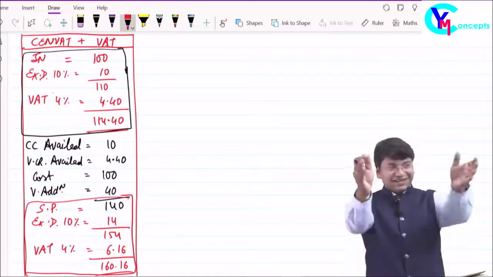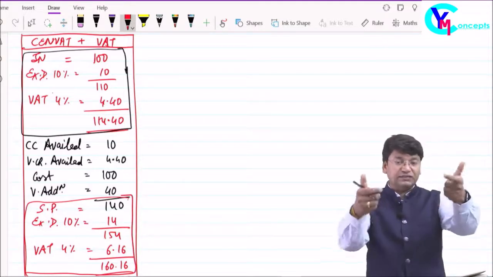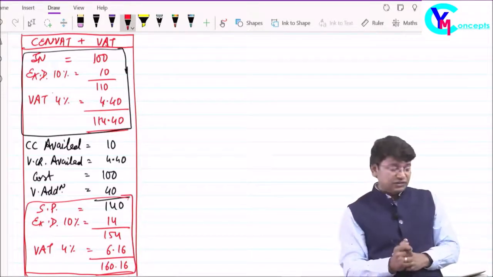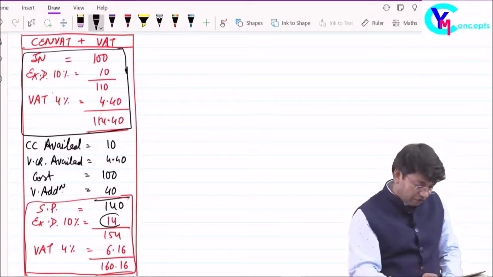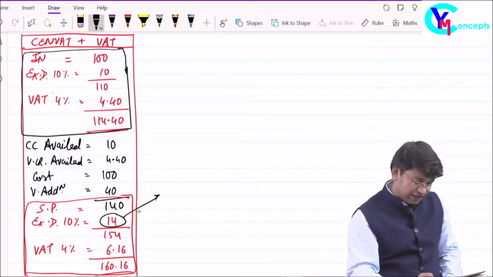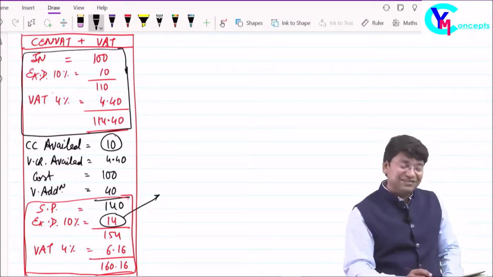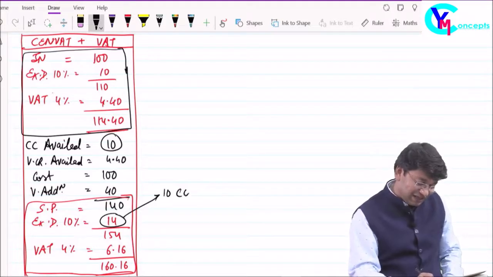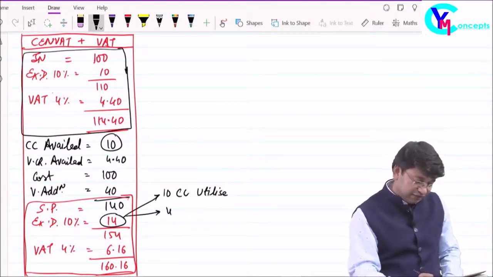Okay, sir, this is my sale invoice of 160.16. I will collect 14 as excise from the customer, 6.16 as VAT from my customer, and 140 is towards the value of goods. Now, while making payment to the government for excise, rupees 14 I will pay to the government, but I have the VAT credit of rupees 10. I will utilize the VAT credit of rupees 10, and the remaining 4 I will pay to the government.